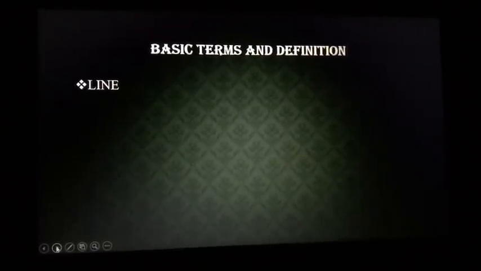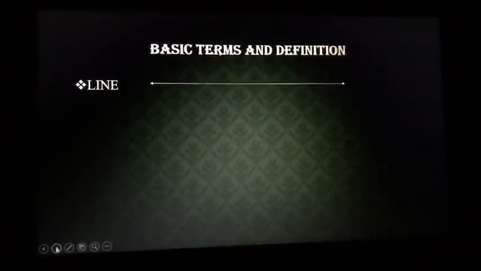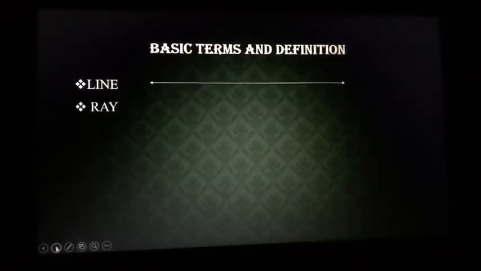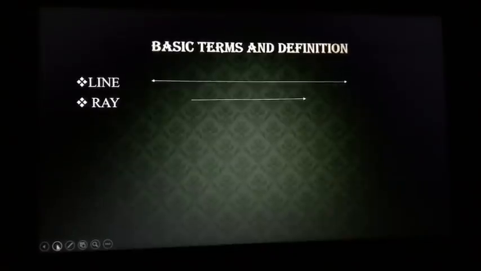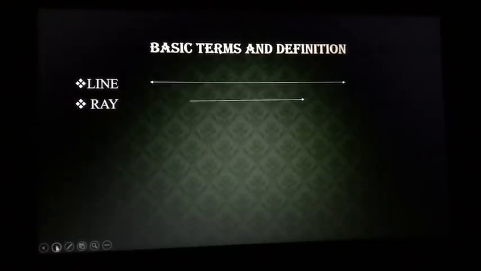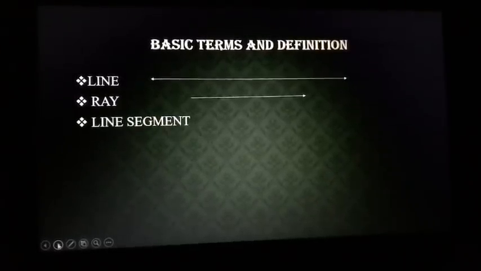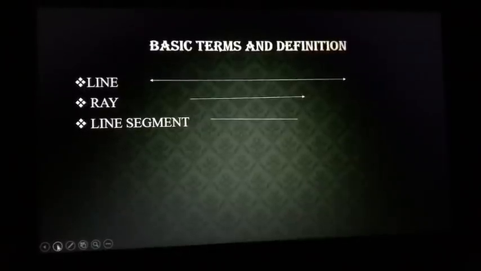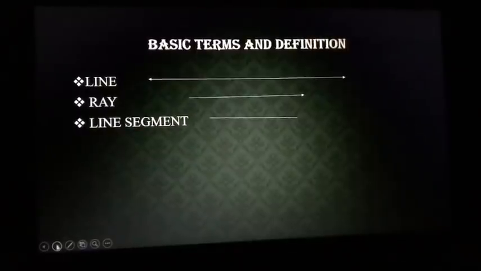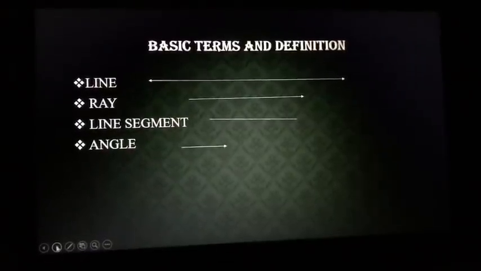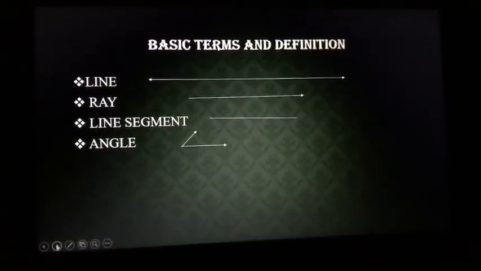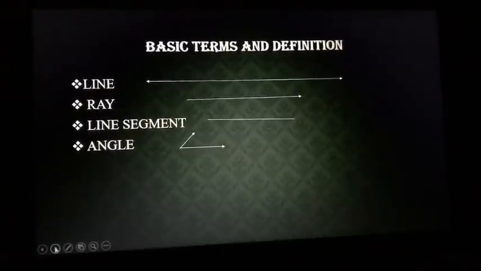Line. It's a breadthless length with no endpoints. So, you can see two arrows on either side. Ray. It's a part of a line with one endpoint, so the other end goes on and on. Line segment. A part of a line with two endpoints, so a line segment can be measured. Angle. When two rays meet at a point, an angle is formed.